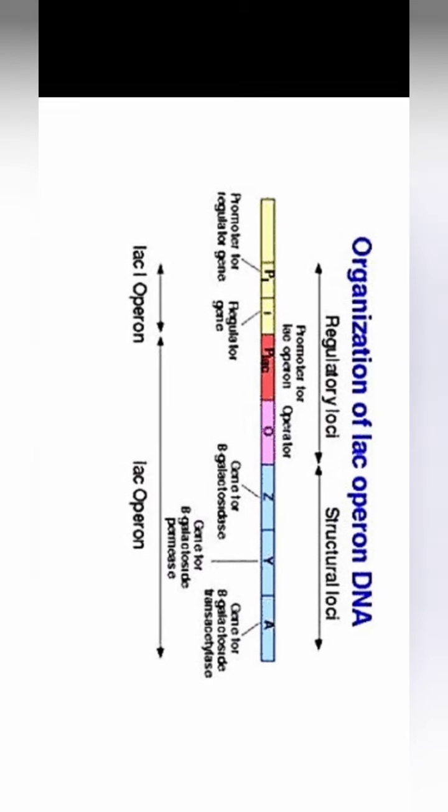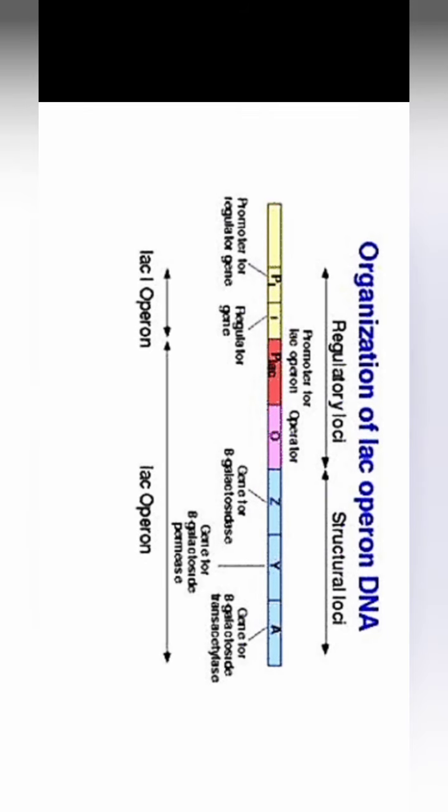Okay, let me describe again. Look at the Lac Operon DNA. In the structural loci, there are 3 genes for the synthesis of 3 enzymes. In the regulatory loci, there are the operator and the promoter site.